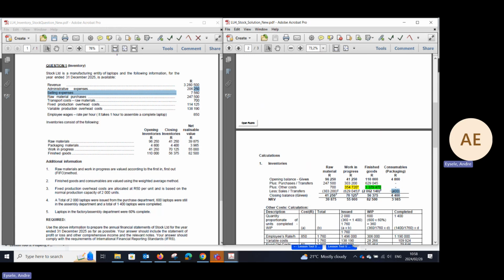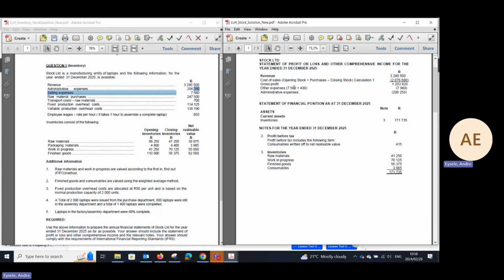Those are the costs of packaging material, and that's included in your other expenses. But we've already incorporated the written-down effect in your cost of sales for your consumables. And ladies and gentlemen, that's 7,960, and your administrative expenses given to you as 206,205. There's not a lot more information to gather: finance cost as other expenses, distribution costs, to be able to calculate your profit before tax figure.